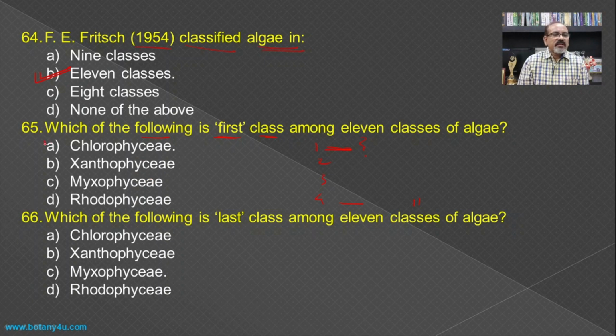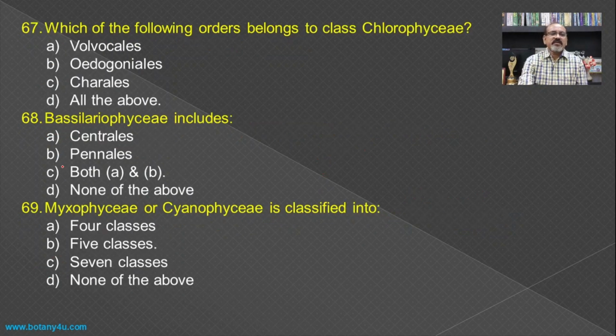Here the Chlorophyceae becomes the first class. Then which of the following is the last class among the 11 classes of the algae? The Myxophyceae is placed at the end of the classification by F.E. Fritsch, and hence it becomes the 11th or the last class.